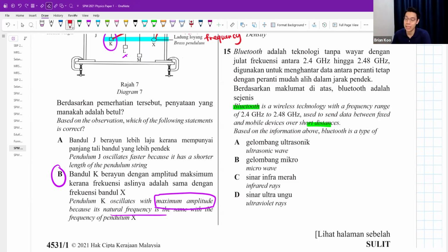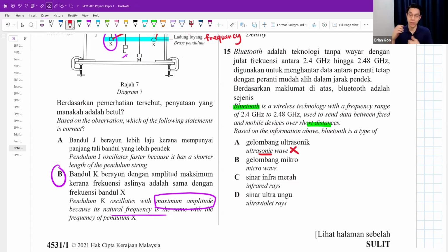But it cannot be sound wave. Guys, Bluetooth where got emit sound one? Bluetooth is an electromagnetic wave. Electromagnetic wave and sound wave are different. Sound wave requires a medium to travel. Yeah. If I talk in a vacuum, you cannot hear me. But Bluetooth must be a type of electromagnetic wave.